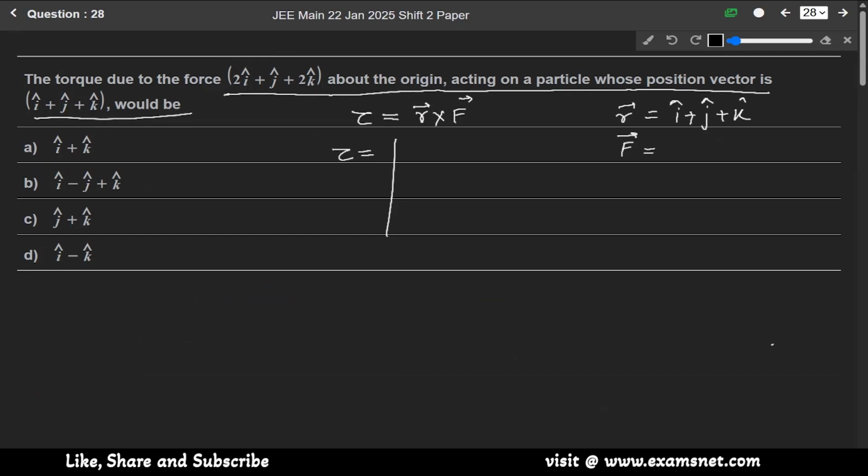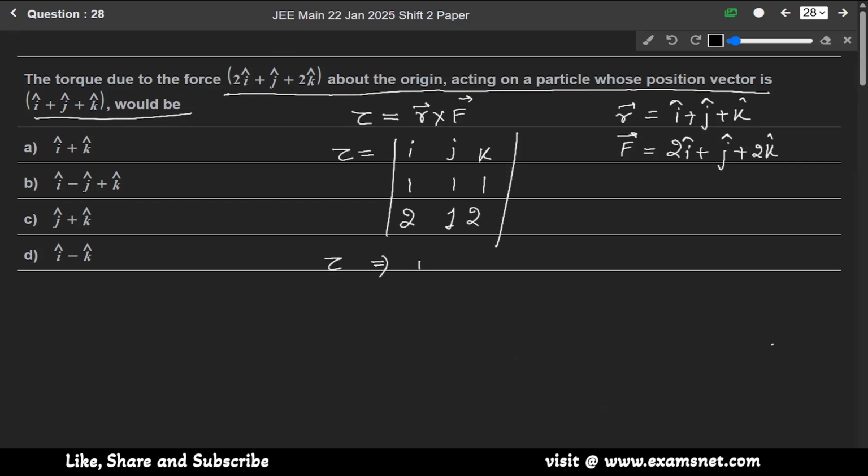Sorry, and force is given as 2 iota cap plus j cap plus 2 k cap. So R cross F means it will be 1 1 1, it will be 2 1 2. So just solve this.